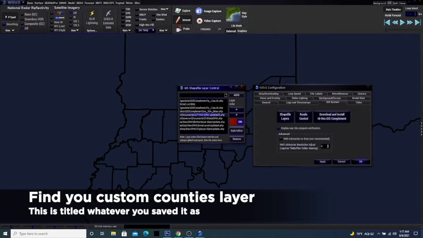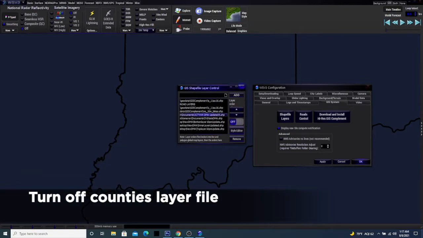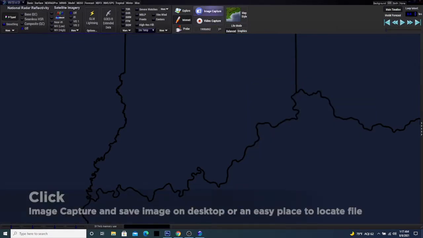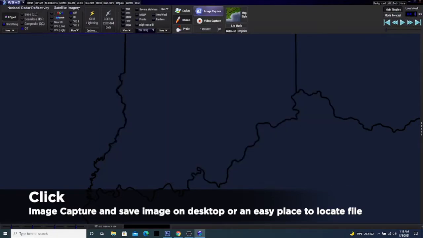Now I want to go in and find our customized counties map layer file, and that may be titled whatever you titled it when you saved it, when you made that map. So now you're going to go in and find that one and turn that one off. So now your customized counties map layer should be off. Now we'll go back out of settings, do another image capture and save it where we saved the last file. So now we have the state lines and the county lines.